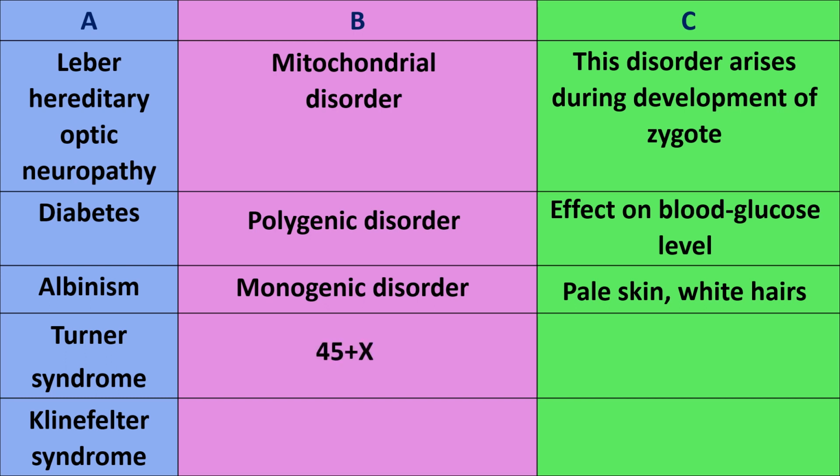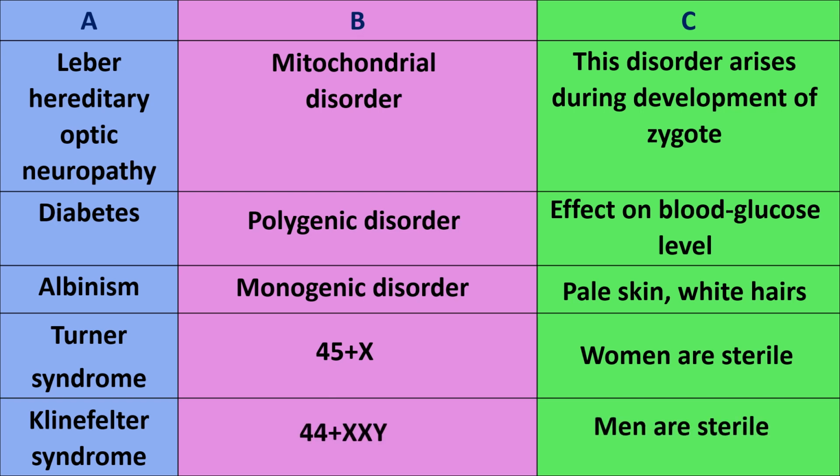Turner syndrome. 44 plus X chromosome. Women are sterile. Klinefelter syndrome. 44 plus XXY chromosomes. Men are sterile.